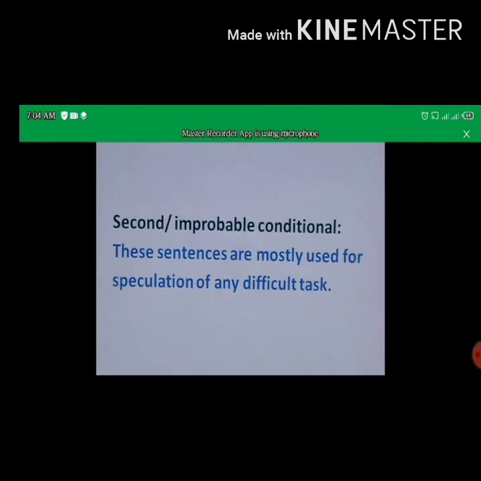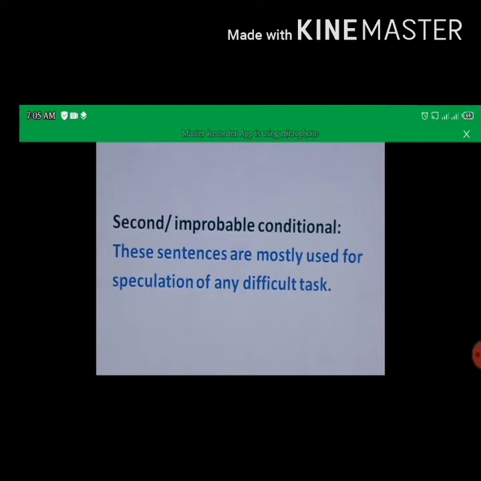Now we'll move toward the second conditional sentences or improbable condition. Second conditional sentences are also known as improbable condition. What does improbable mean? Improbable means when you have little chances, or there is little possibility or no possibility. So imkanat na hona means improbable. These sentences are mostly used for speculation of any difficult task. It means that in this type of sentence you know that this thing will not happen, but you just guess, you expect for that type of thing.